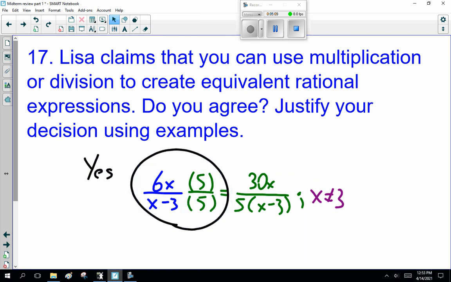Repeating myself, I'm going to be lazy and not copy that again, but if you want to, you can. Since we're not multiplying and dividing by a variable, we're not adding another non-permissible value. Right? That's a sneaky one.